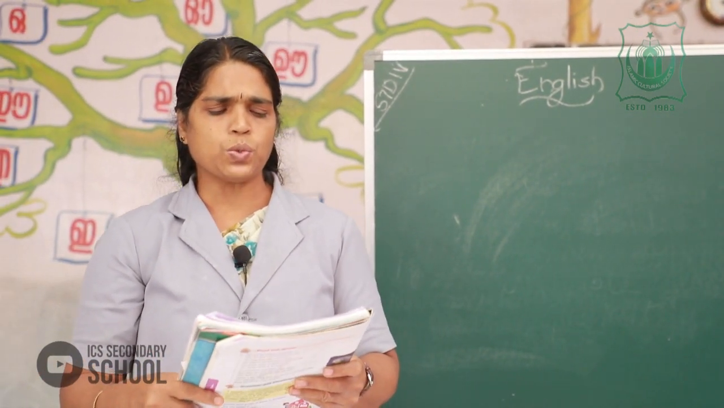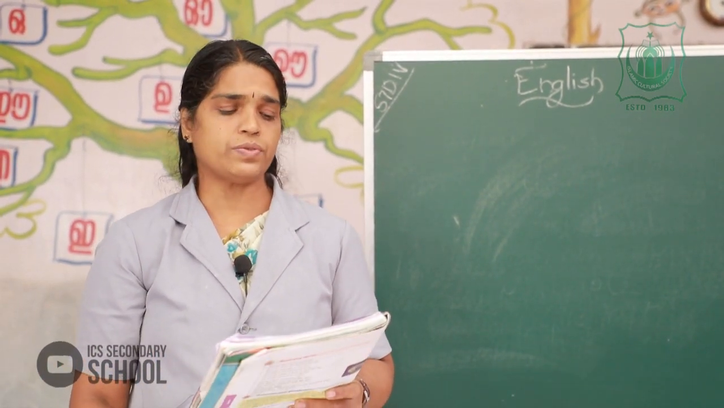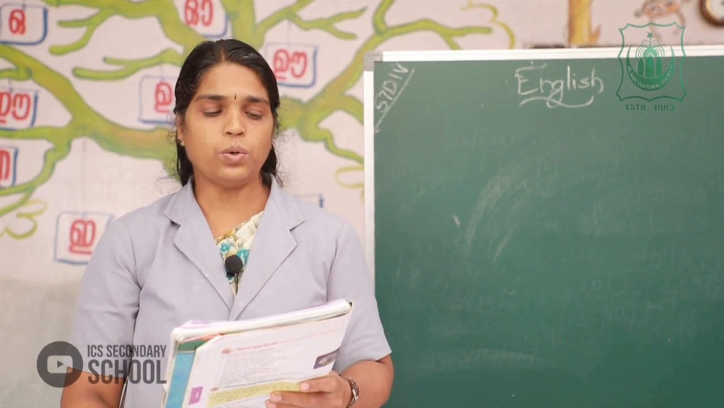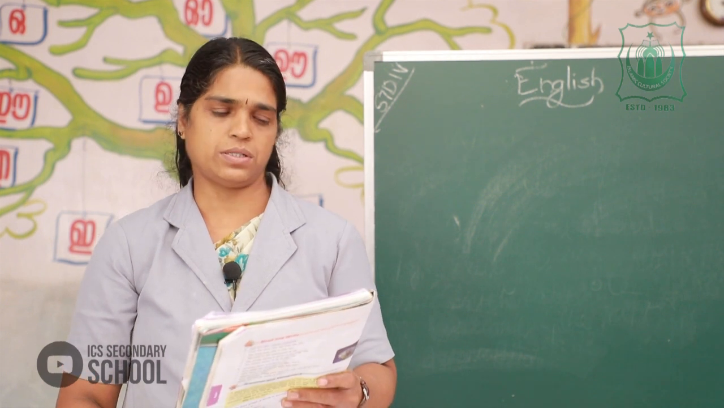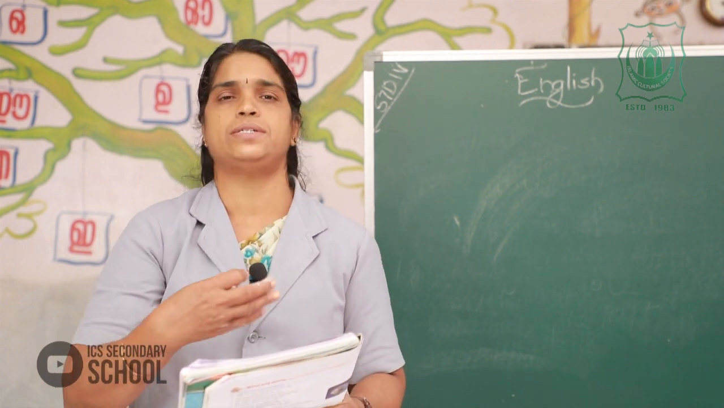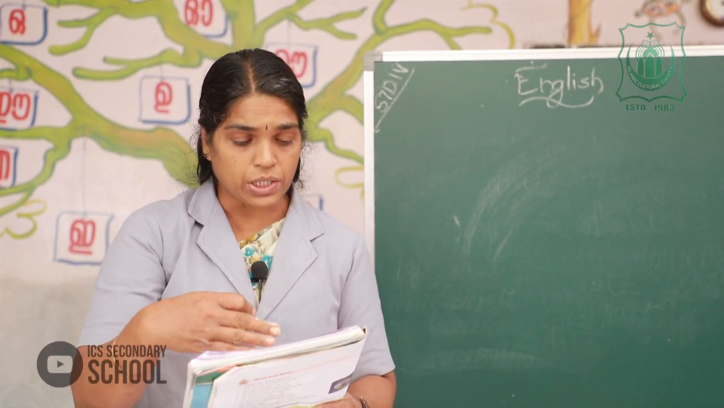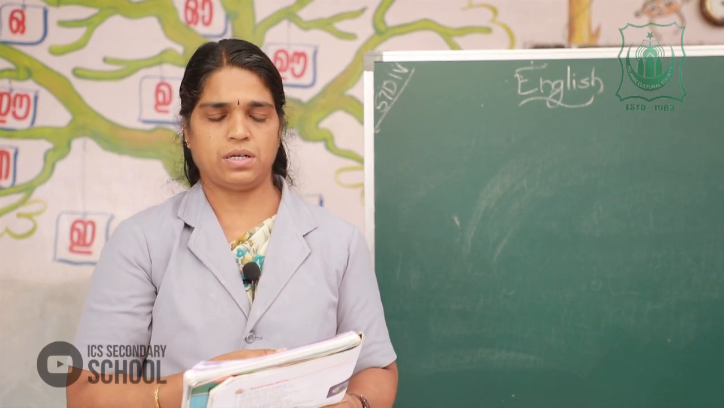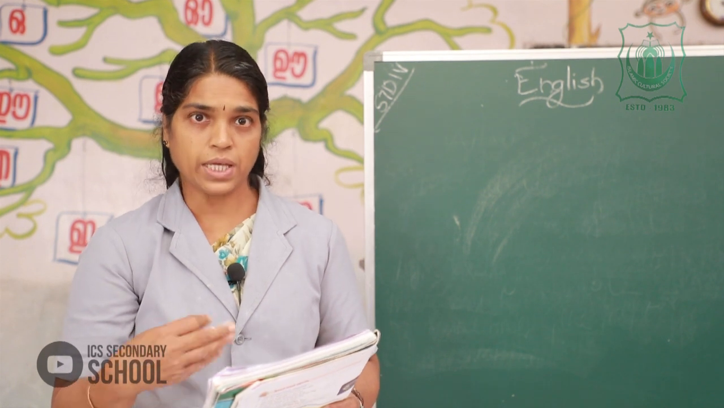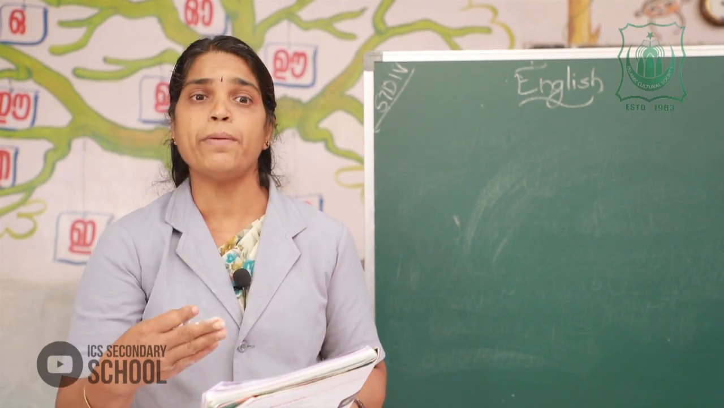I go to school by bus. What is the first sentence? I go to school by bus. How can you make a question for this? How can you make it to get this answer? To get this type of answer, what question should you ask? Yes, can you say? I go to school by bus.